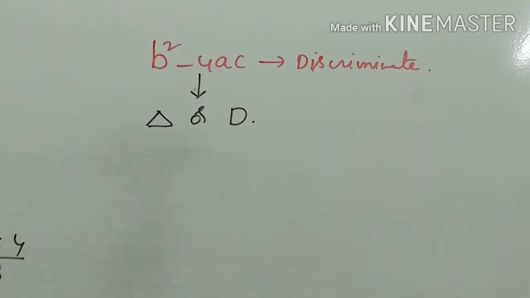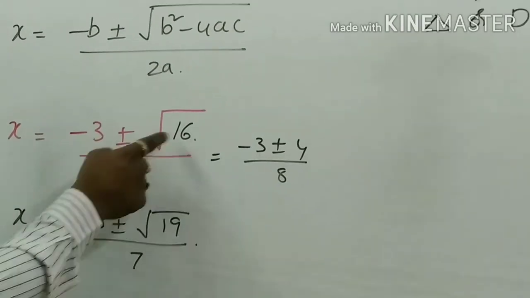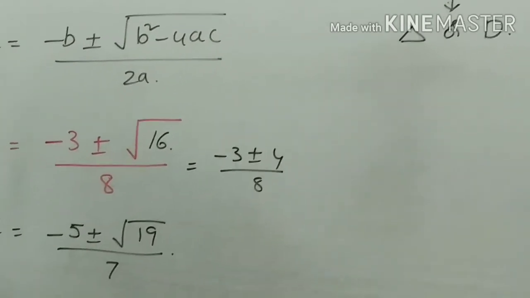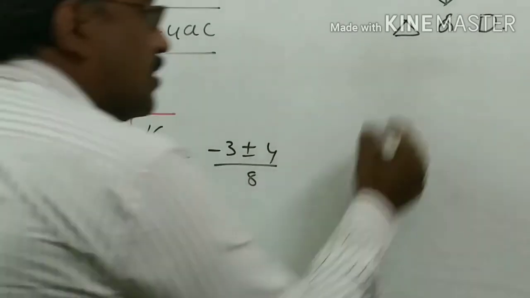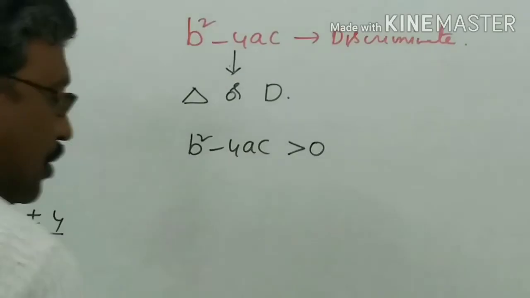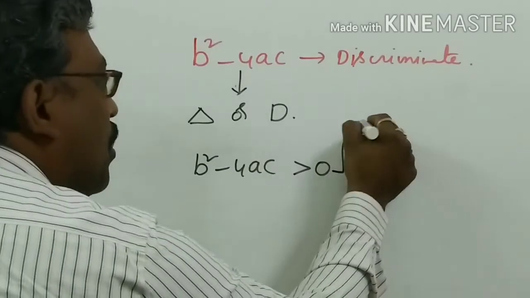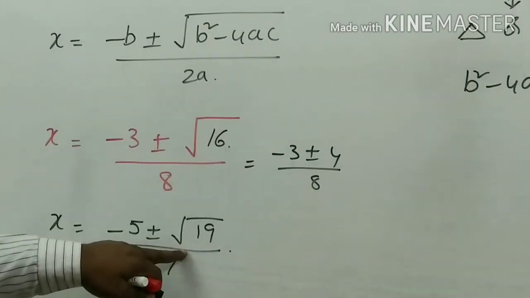So, here in this case, you got 16, 19, like that. Any number you may get, right? All these numbers are positive numbers. Under root, you may get a positive number. That means, b square minus 4ac value, you may get positive. In this positive, one condition is that 16 is a perfect square, 19 is not a perfect square.